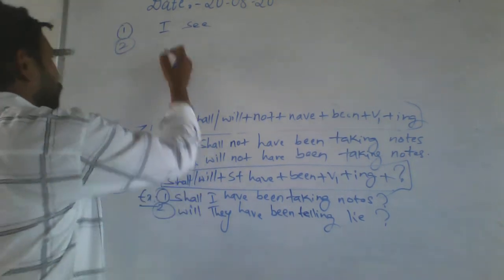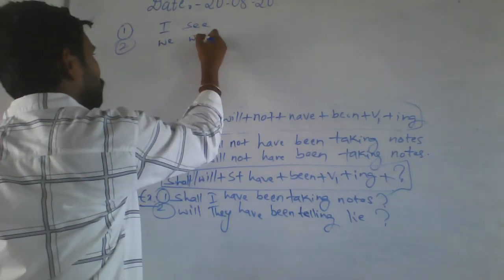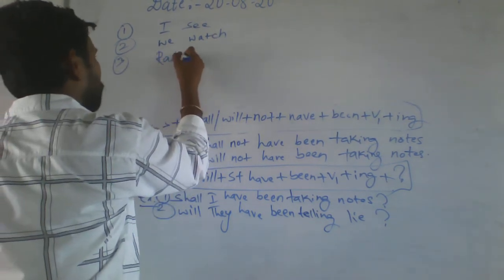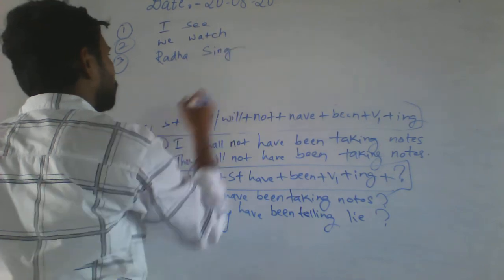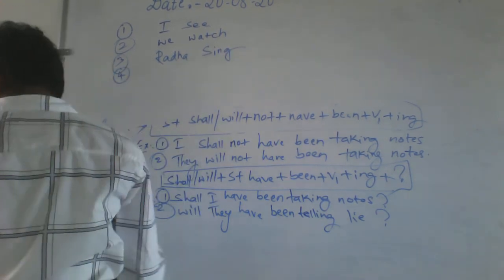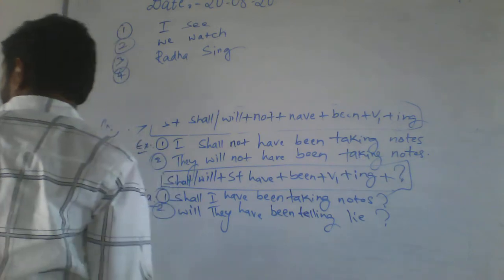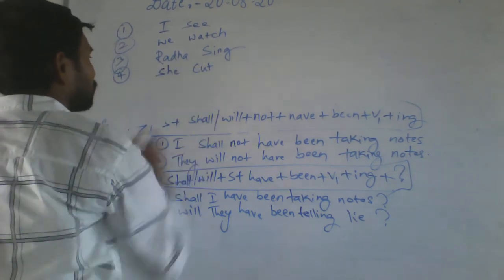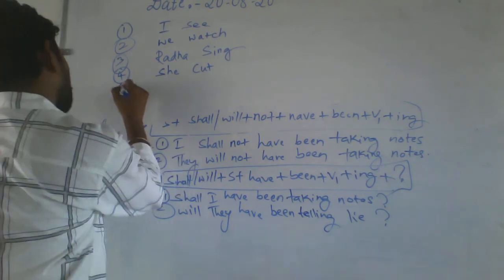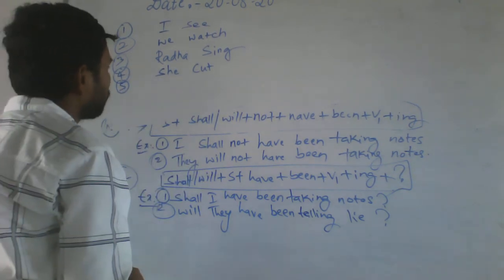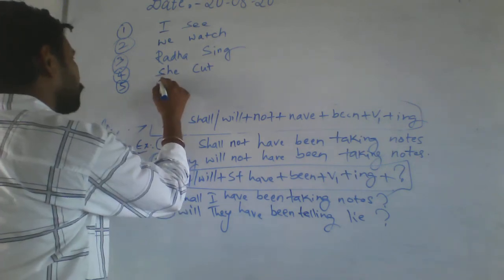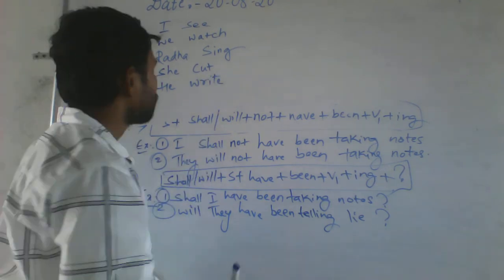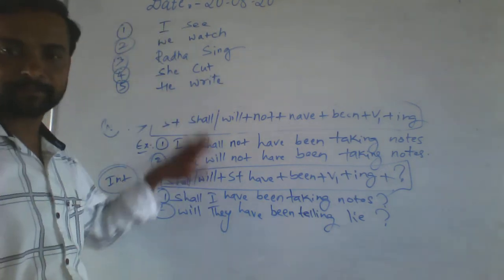Okay. We watch. Then Radha sing. Fourth one: she cuts. Then he write.